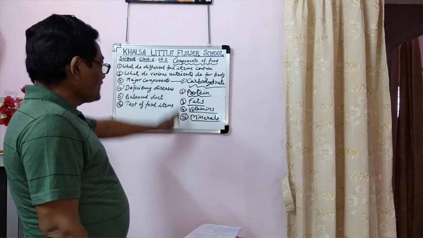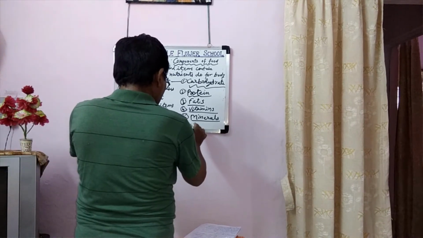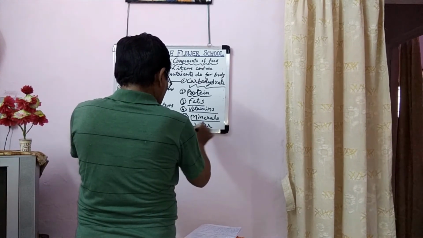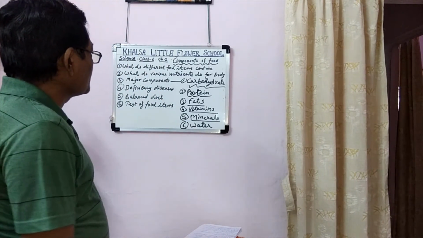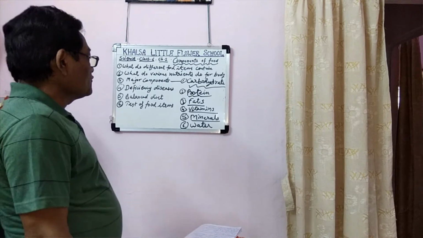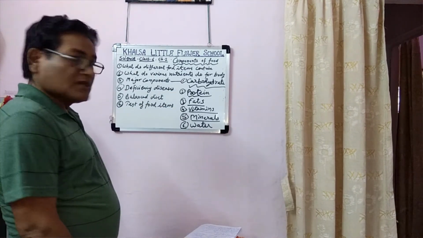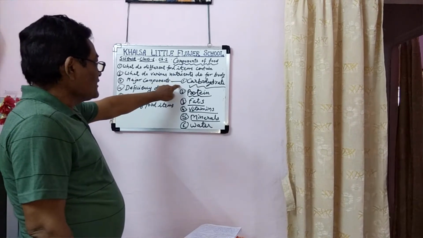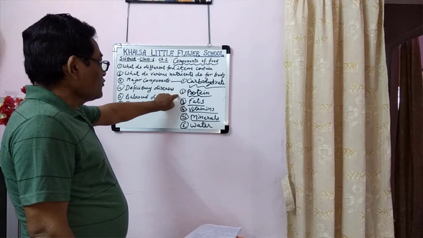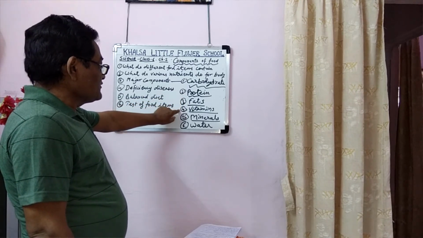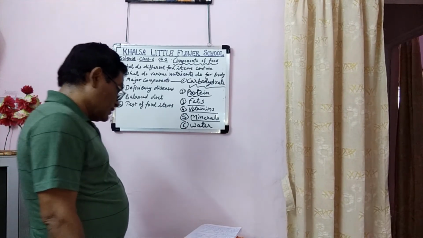Okay, so there are 5 nutrients. Other than these 5 nutrients, we should take water in our food. Water is another component of food. So we can say mainly 5 nutrients: carbohydrate, protein, fats, vitamins and minerals. Carbohydrate and fats are energy giving food. Protein is body repairing food. Vitamins give strength to our body and are also needed for our body.